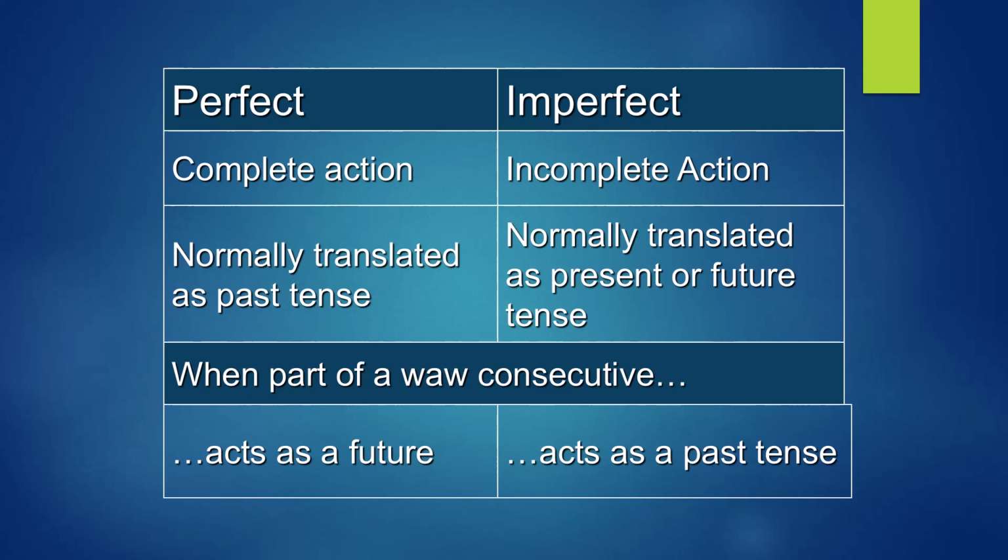And so it's the opposite. Waw correlative, perfect verbs, future action. Waw consecutive, imperfect verbs, past action. Waw correlative and Waw consecutive, that's very, very important to know. Remember, Waw correlative is mostly used in prophetic books pointing to future action or future events. And Waw consecutive is mostly used in narratives, narrating things that happened in the past. That's very important to know.